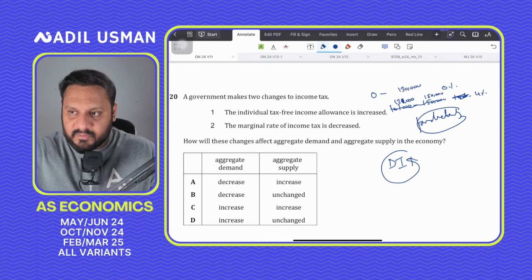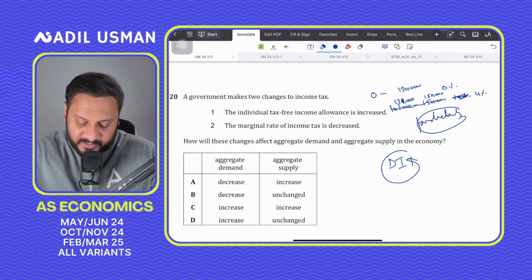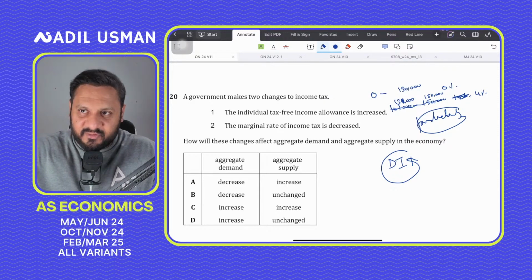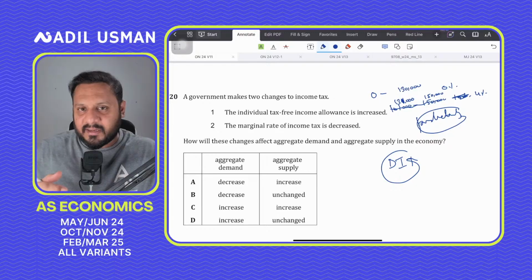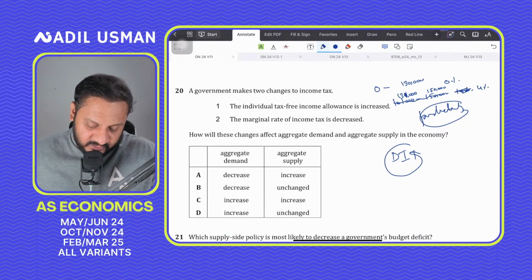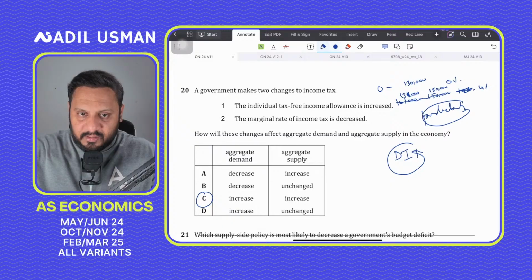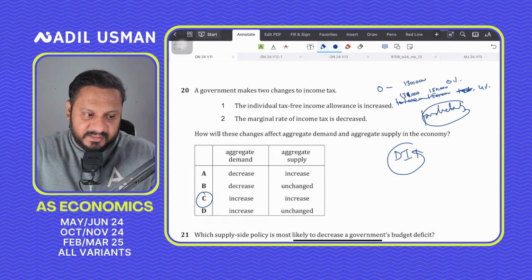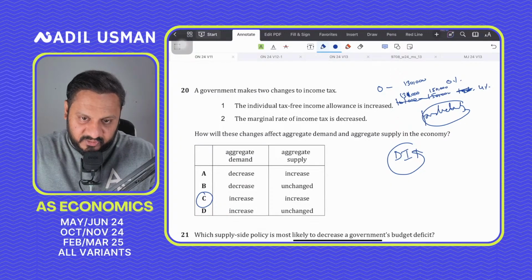So it will definitely shift the aggregate supply to the right as well, both short run and long run, because it would increase productivity and efficiency. Productivity improvements have an impact on both short run and long run aggregate supply. So the correct answer should be C for Charlie. The correct answer should be C for Charlie.